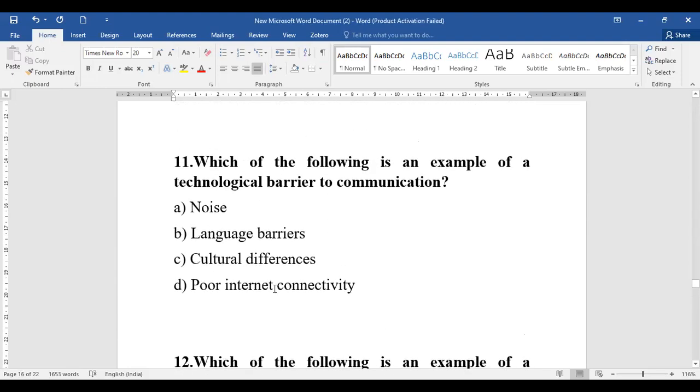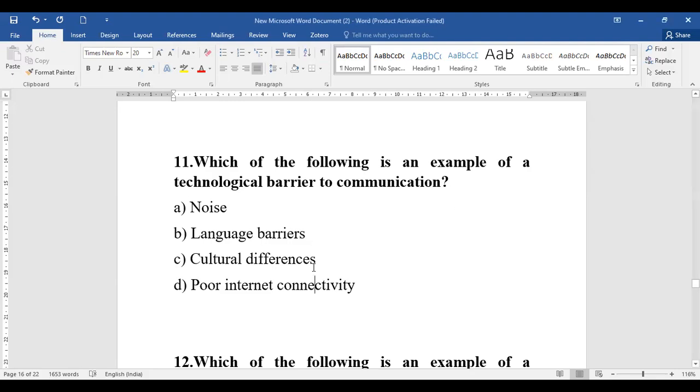Okay, now coming to question number 11, everyone. Question number 11 is about an example of a technological barrier. With reference to technology, we have noise, language barriers, cultural differences and poor internet connectivity. See, here the question is very straight. I'm not saying that such straight questions won't be a part of your examination. Definitely, such questions can also be part of your examination, which you need to be prepared for. When we are asking about a technological barrier, poor internet connectivity is the one considered your technological barrier.